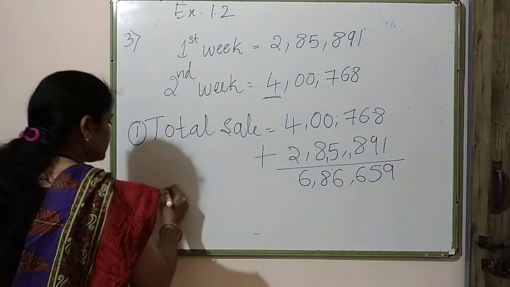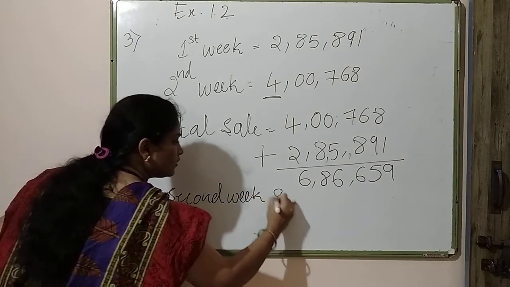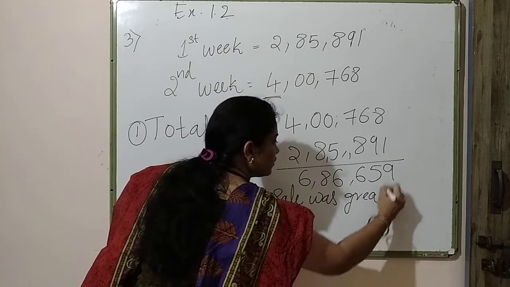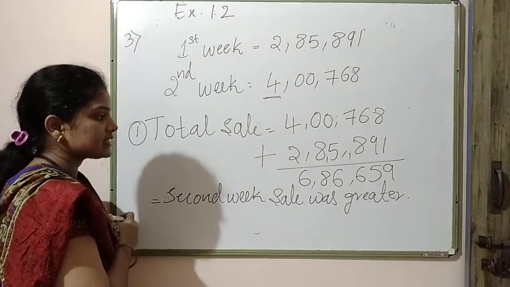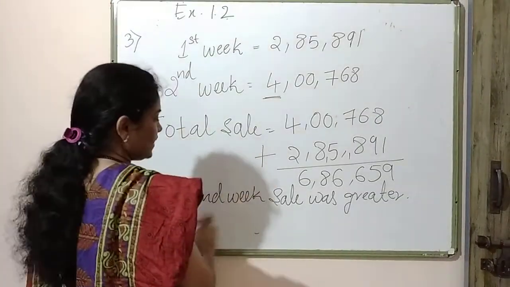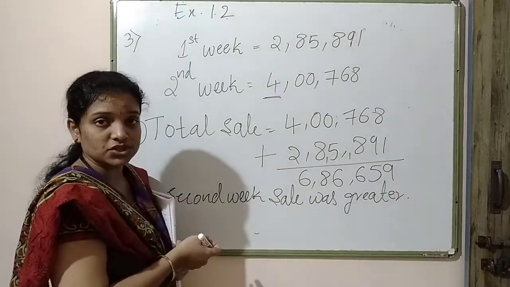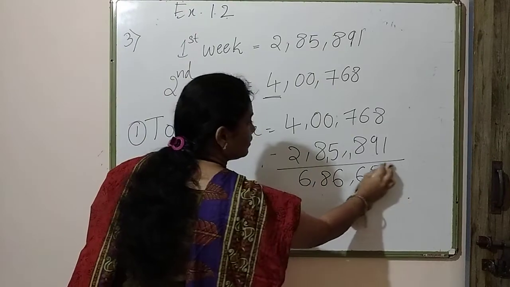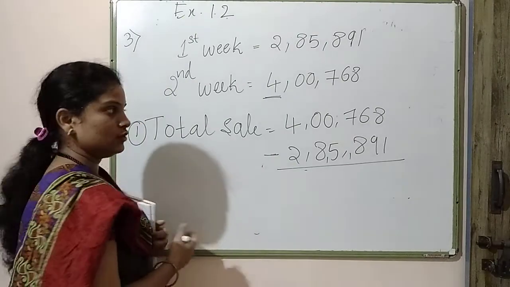Okay, just we have to write second week sale was greater. Got it? Second week sale was greater, and they are asking by how much it is greater. So what we have to do, we did total sale and we also said that second week sale was greater, and now we have to tell them by how much. So what you do, simply just subtract this number. Simply just subtract this number. You will get the answer, right?